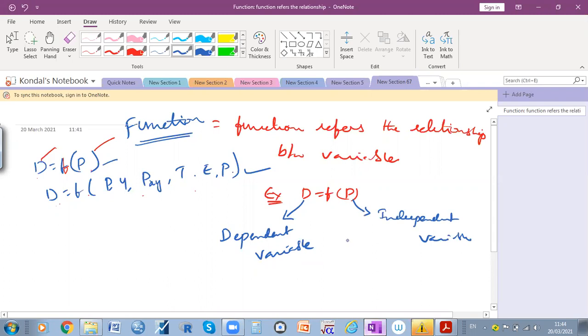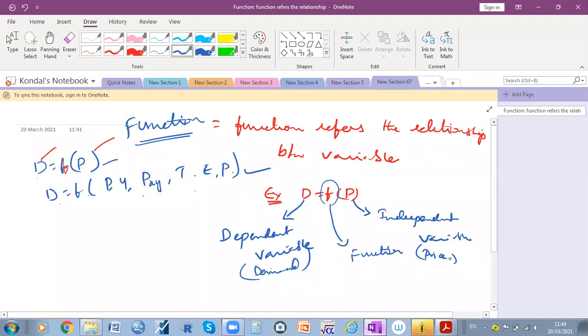F means the function. When you observe this F, the function shows the relationship between price and demand. D is called the dependent variable, P is called the independent variable. D is nothing but demand, and demand is a dependent variable. P is nothing but price. So the function shows the relationship between demand and price. That is called a function.